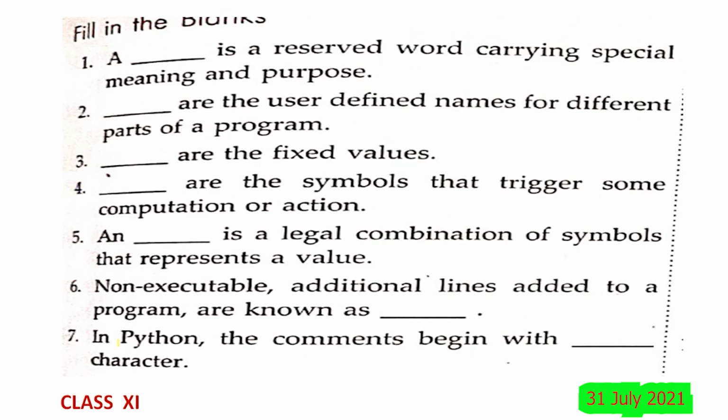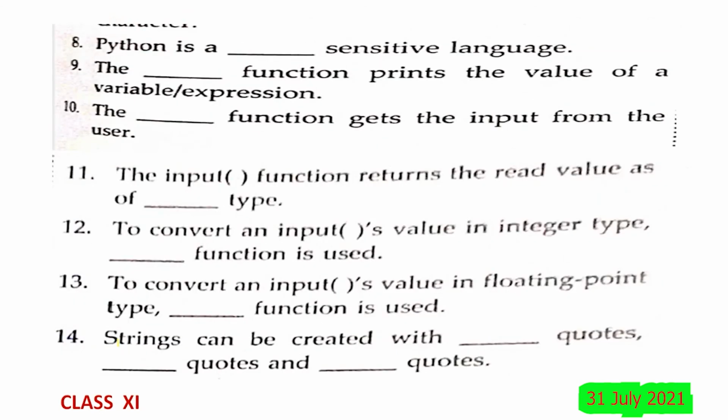Non-executable additional lines added to a program are known as comments. In Python, the comments begin with what? Hash character. Python is a dash sensitive language, case sensitive. The dash function prints the value, print function. The dash function gets the input from the user, input function. The input function returns the read value as string type. To convert an input's value to integer type, the int function is used. To convert an input's value into floating point, float is used.